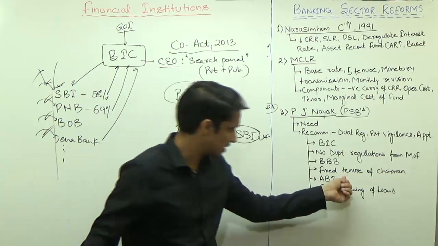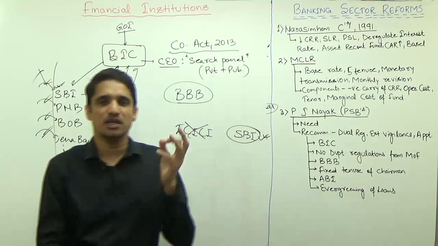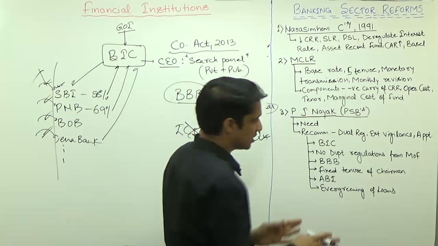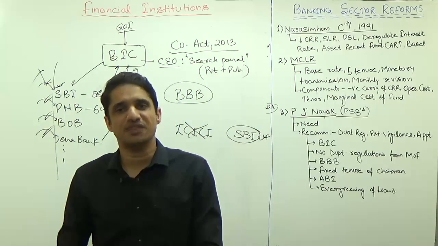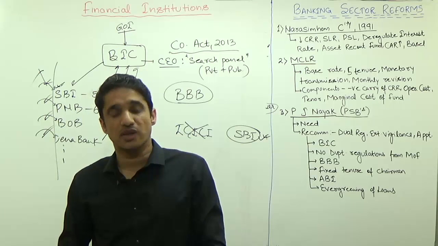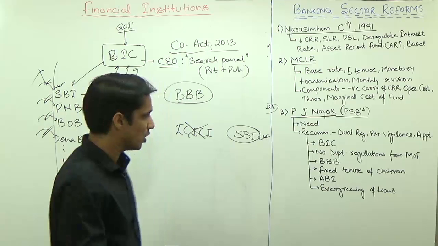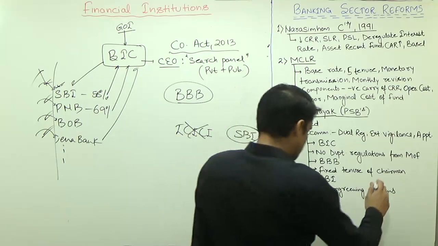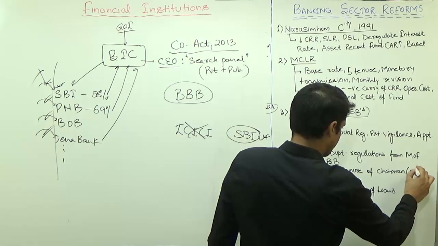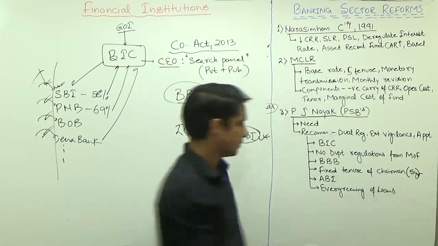The next one is the fixed tenure of the chairman. The tenure of the chairman should be fixed. It should not be like after every 4 years, after every 3 years, or at the discretion of the bureaucrats. It should not be changed. So they said the tenure of the chairman should be 5 years and it should be fixed.